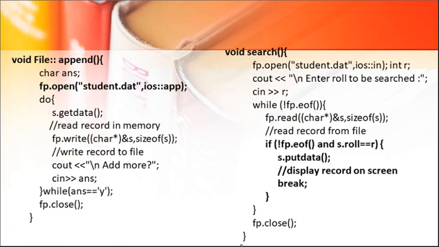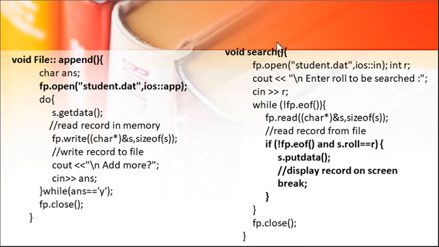Now, suppose you want to append a record. Again, it is the same: create file is the same as append. You have to open the file in append mode, get data and write that into the file, and you can ask the user for the data. So, now the file is open in append mode, which means it will go to the end of the file, the previous records will be as they are, and your record will be added at the end.